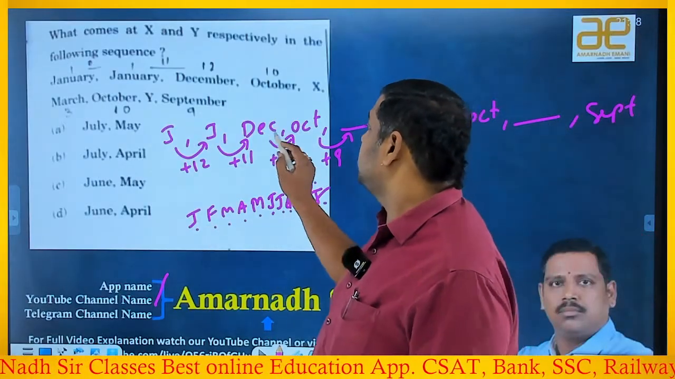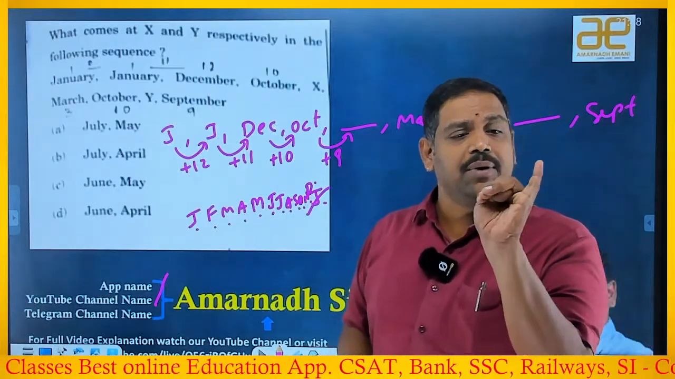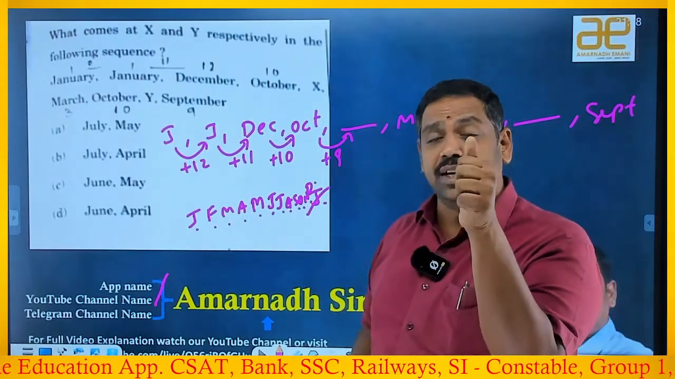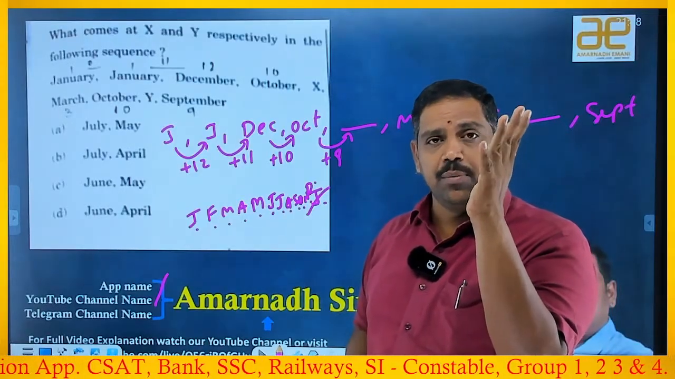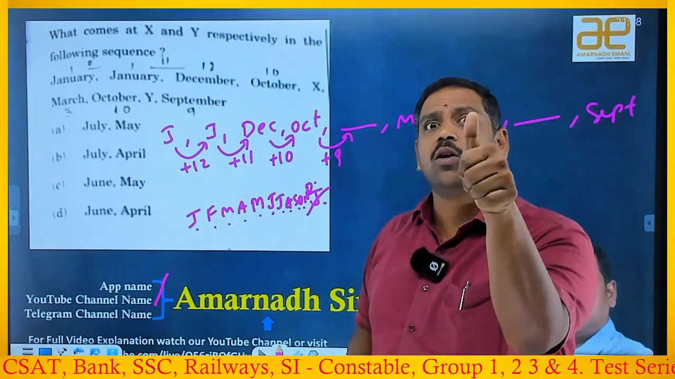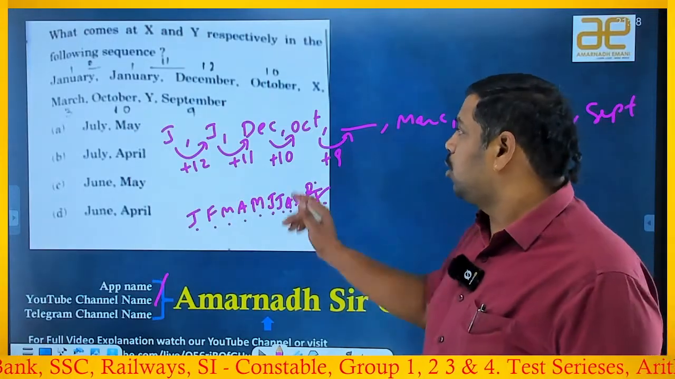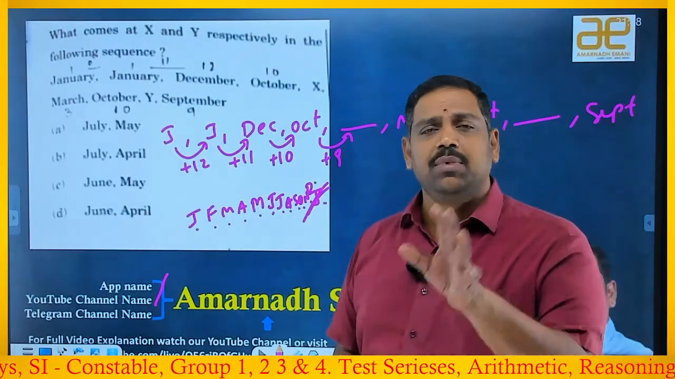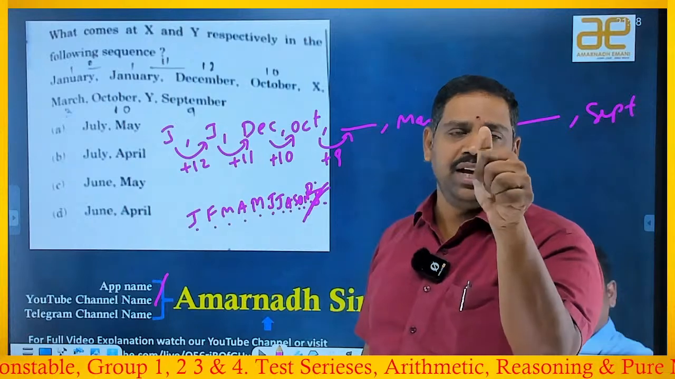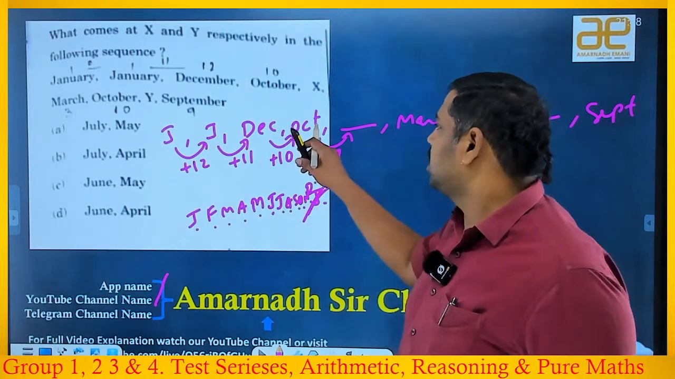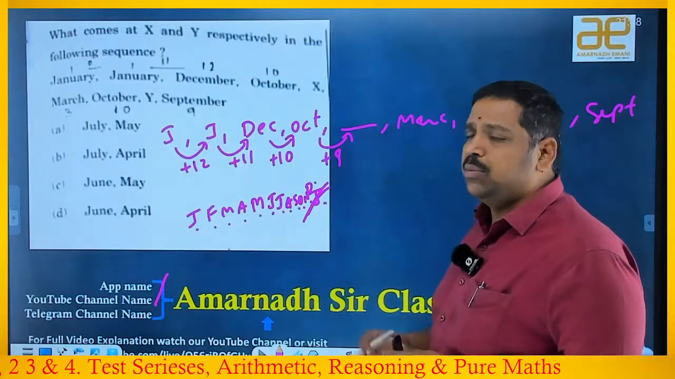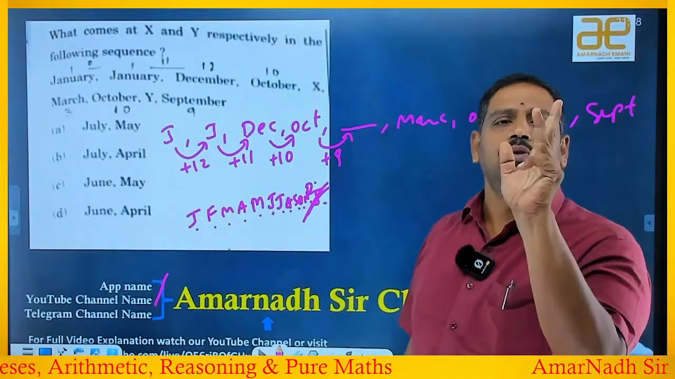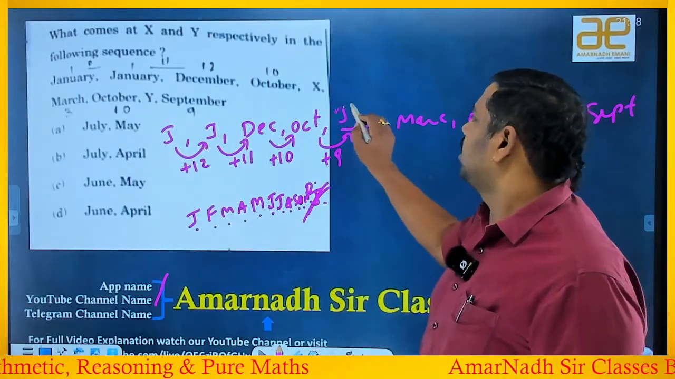Because some students may count December to October like this: December, January, February, March, April, May, June, July, August, September, October, which means 11. No. You should not count both. The best option is that you should not count the last one. So that's why we start December, January, February, March, April, May, June, July, August, September. Next one is October, so plus 9 months: October onwards, November, December, January, February, March, April, May, June. So now you'll get July. July is the answer here.